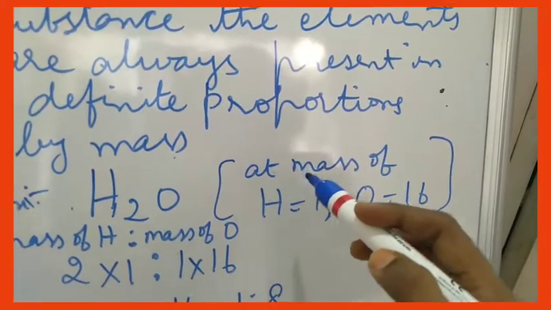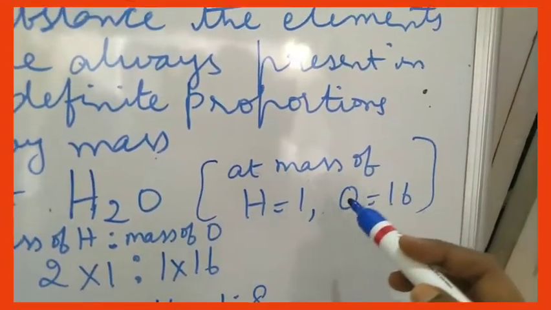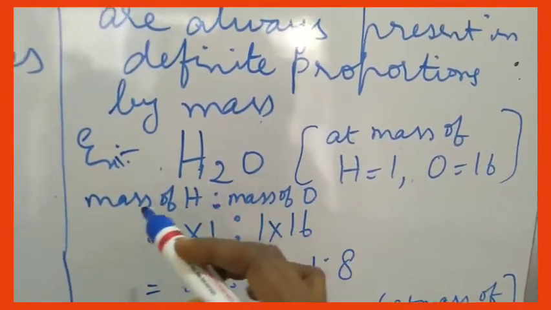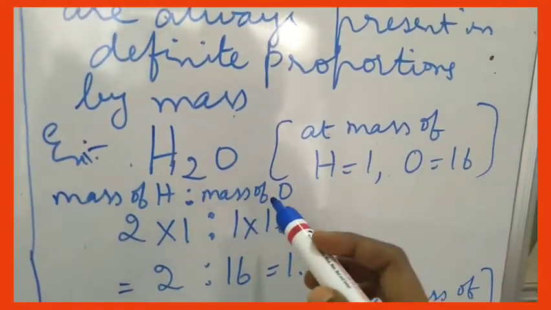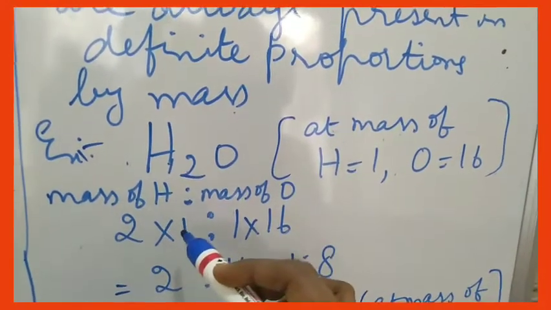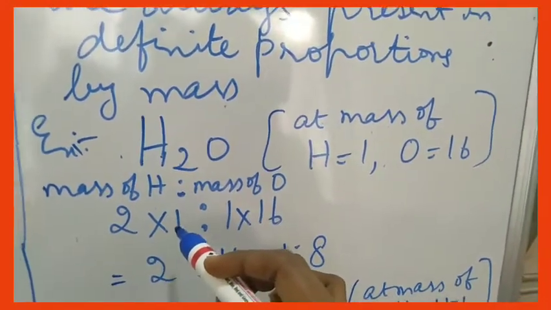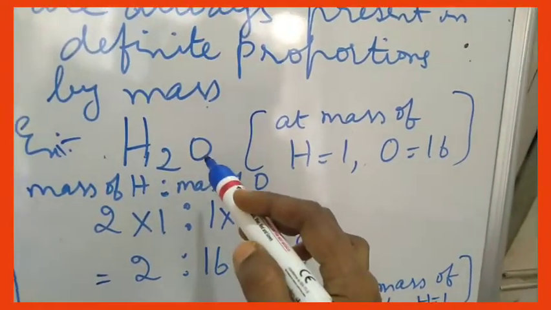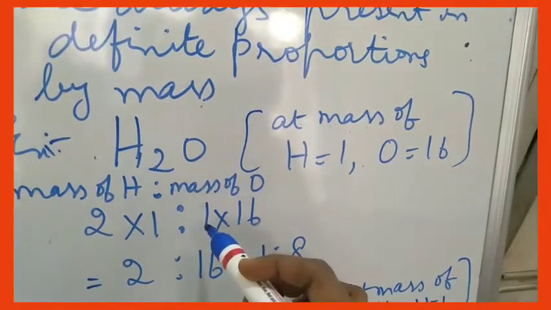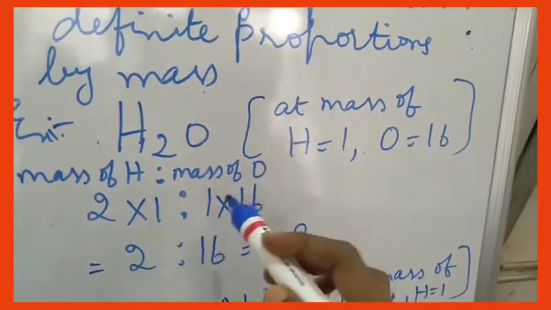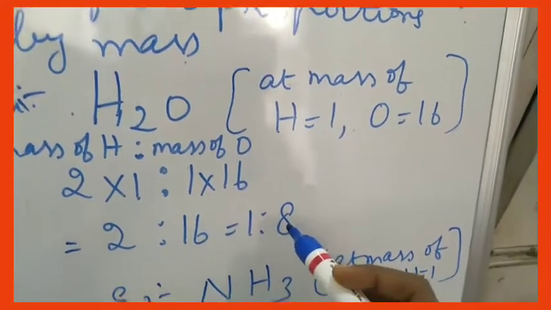We already know the atomic mass of hydrogen is 1 and the atomic mass of oxygen is 16. So you take the ratio of the mass of hydrogen and the mass of oxygen. How many atoms of hydrogen are there? 2. 2 into the mass of each hydrogen atom, 1, so 2 into 1 is 2. How many atoms of oxygen are there? 1, with an atomic mass of 16, so 1 into 16 is 16. So the ratio is 2 is to 16, that is 1 is to 8.